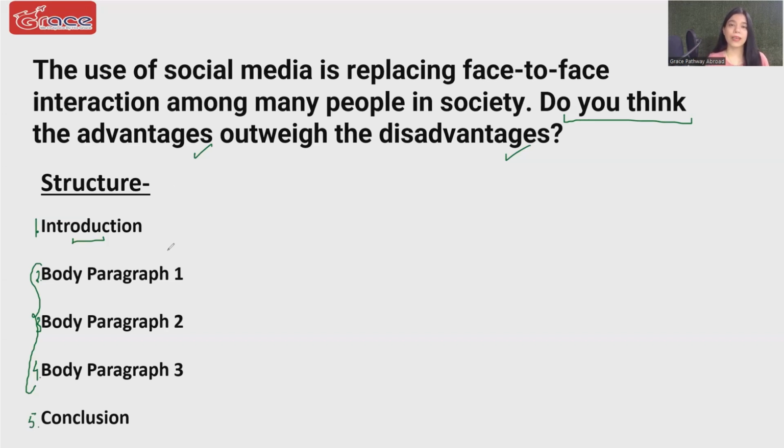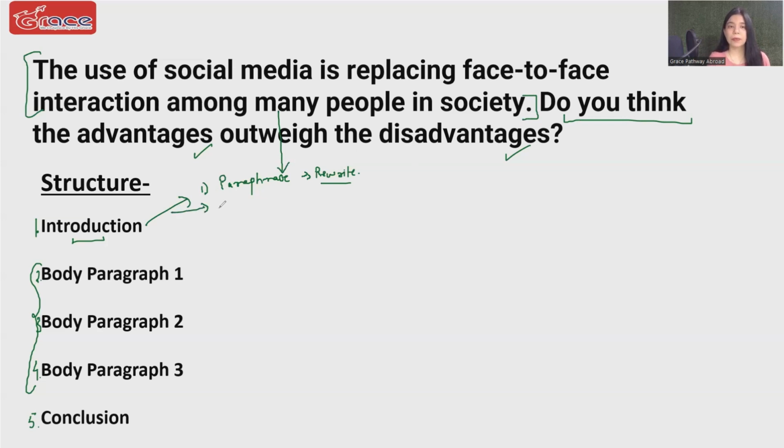Let's understand what we are going to do with these body paragraphs, or what exactly we are going to write. Well, in the introduction, the very first step is going to be the paraphrase statement. Paraphrasing means you will rewrite the information given in the prompt in such a way that meaning remains the same but language changes. What information? This information which says that the use of social media is reducing face-to-face interaction in society. So this is something you will rewrite, but in your own words.